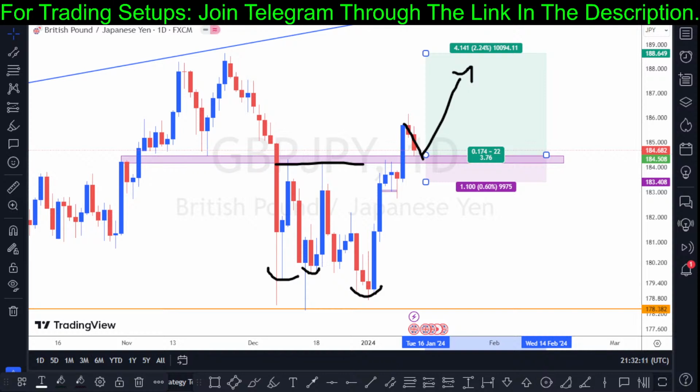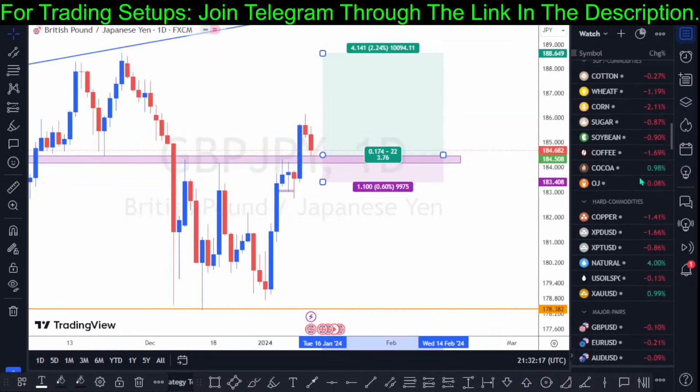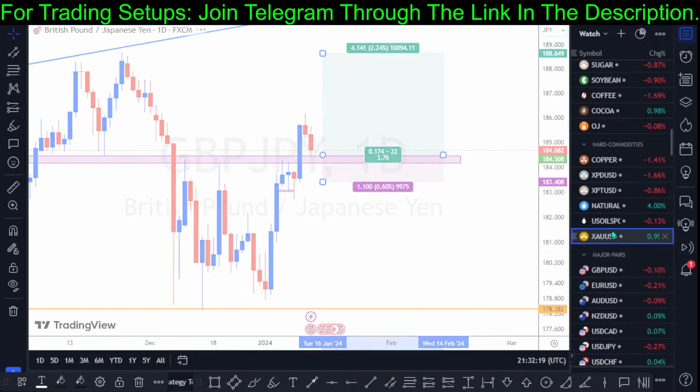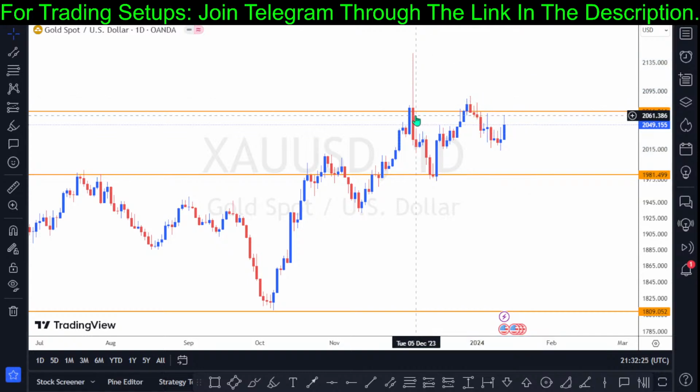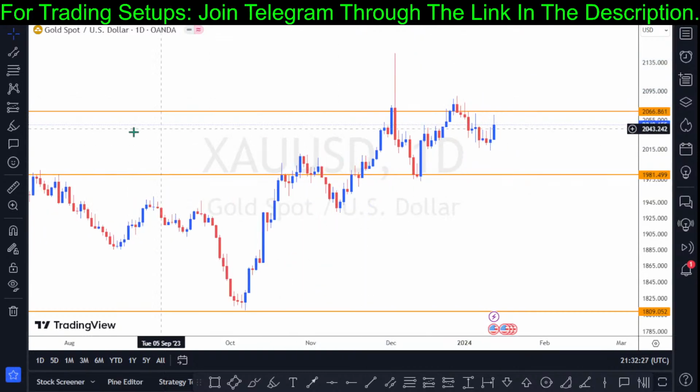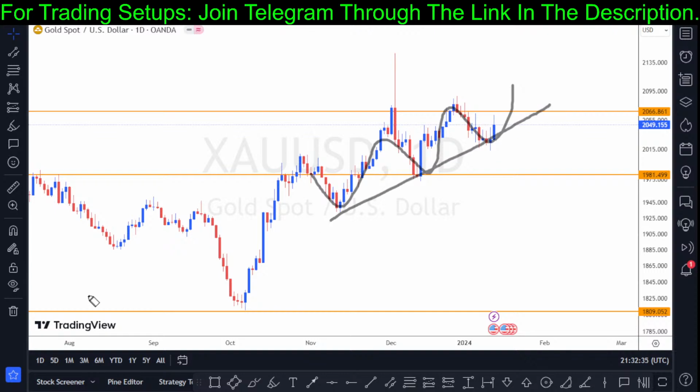So let's check out gold. Let's check out what we have on the chart of gold. Based on what we have on gold right here, gold is still crazy, bouncing up and down. But anyways, the bullish leg is still active based on what we can see right here.